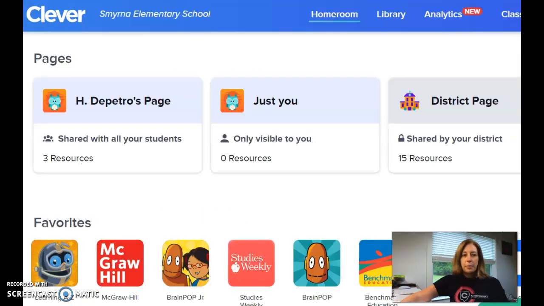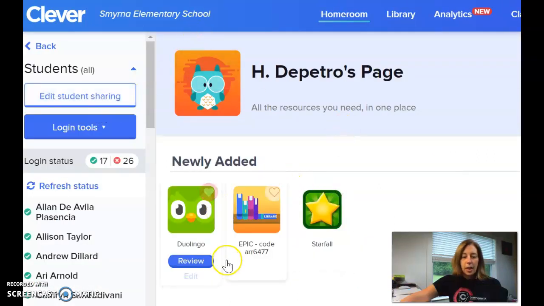To read books on Epic, if you have not explored that, you will log into Clever. Then it will show you Mrs. DePietro's page. Whether you are in yellow group or green group, any group, you'll click on her page. Then you will see right over here, Epic, and then it has a code, ARR6477. When you click on Epic, it will ask you to put in that code. When you put in that code, it will take you to all of the different books in Epic.